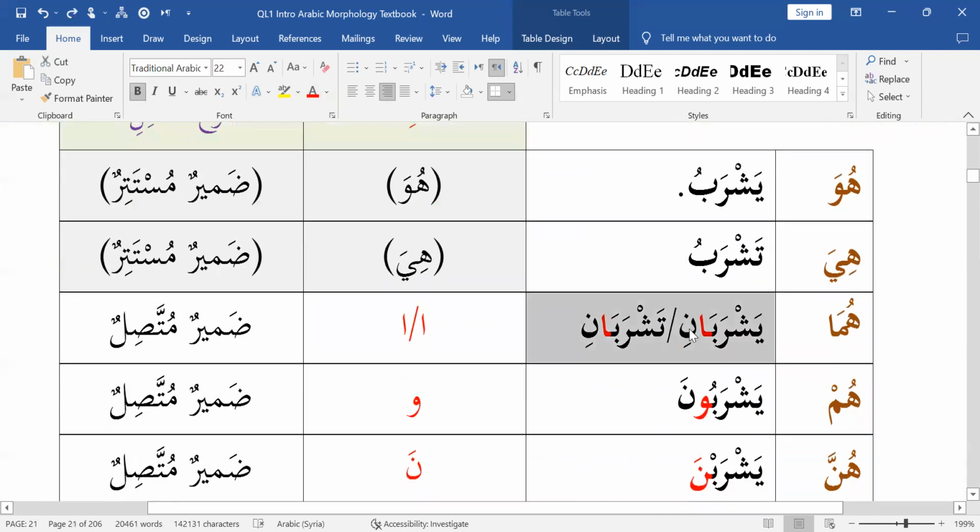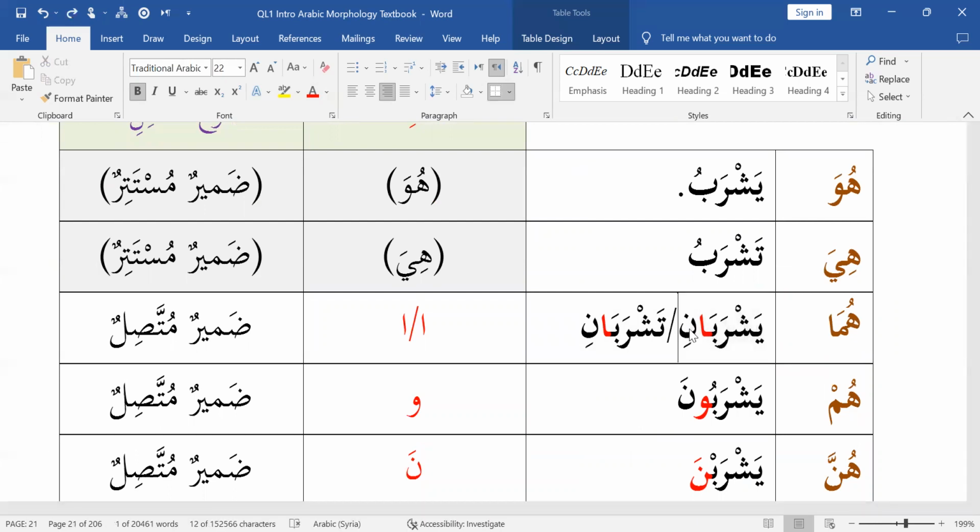Next, you have yashrabani, tashrabani. The fa'il for yashrabani is for huma, and the fa'il is alif. So the fa'il is alif. What kind of word is alif? It's a noun. What kind of noun? Pronoun. What kind of pronoun? Dhamir muttasil. And what does it mean? It means huma. Both of these alifs that are in red mean huma. The first one is huma for 2 boys. The second one is huma for 2 girls. But if you have a couple, male and female, then you just go with yashrabani, because tashrabani cannot be shared. It's reserved exclusively for the female.